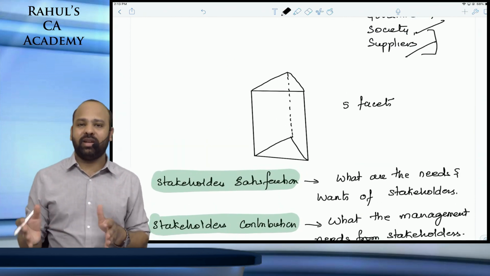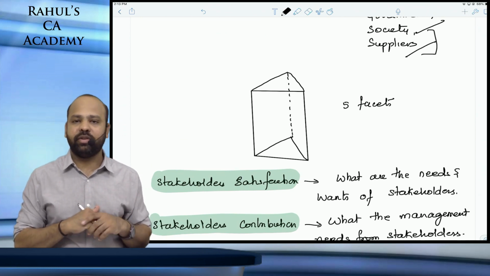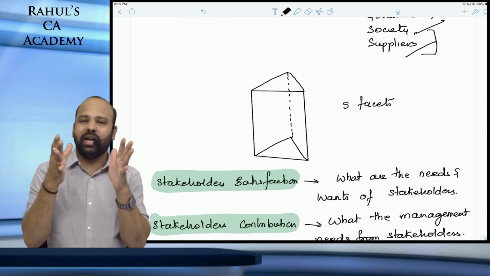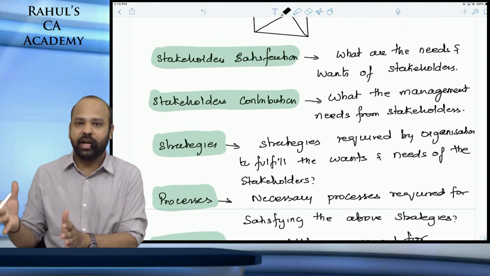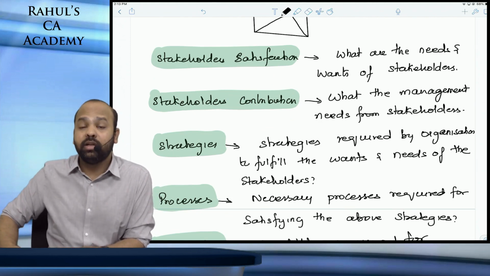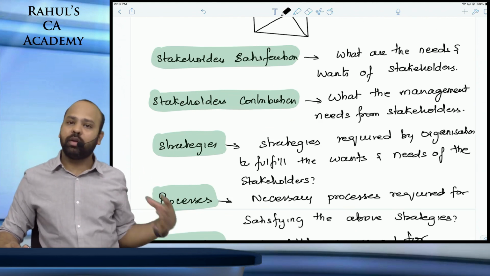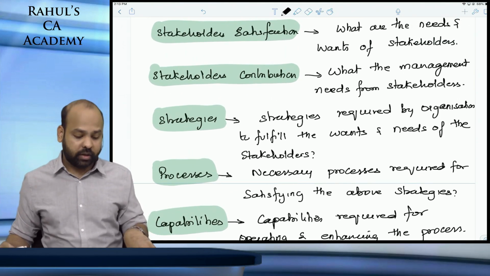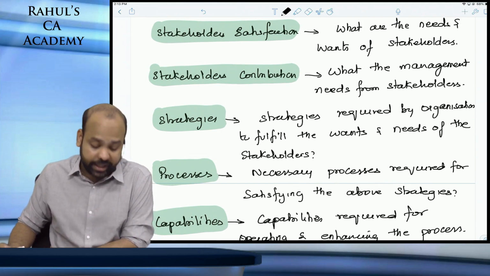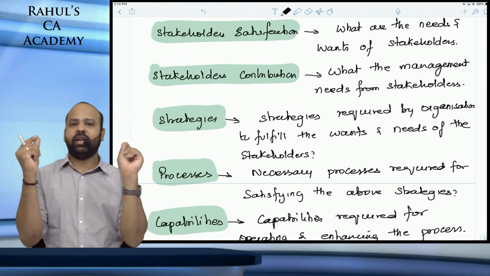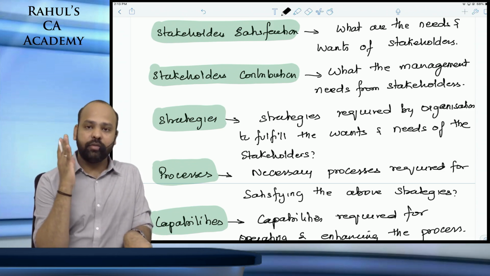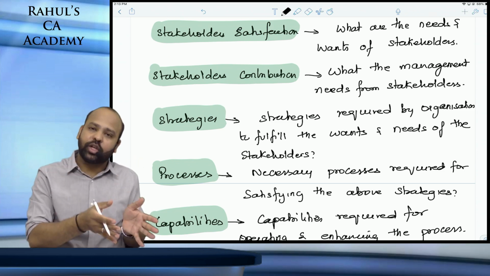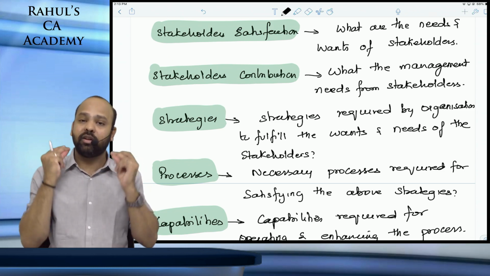Performance prism beta is basically the word prism as such beta here comes because of the 5 facets a performance prism has. Each face as such beta indicates one thing. Each side is indicating one thing. So the 5 aspects covered here beta: stakeholders satisfaction, stakeholders contribution, strategies, processes, and capabilities. I repeat: stakeholders satisfaction, stakeholders contribution, strategies, processes, and capabilities. 5 faces indicating these. I repeat again, if you know the question is on performance prism, try recollecting all of these side headings, then read the question and try to fit in the information under these side headings. It will become dead easy.